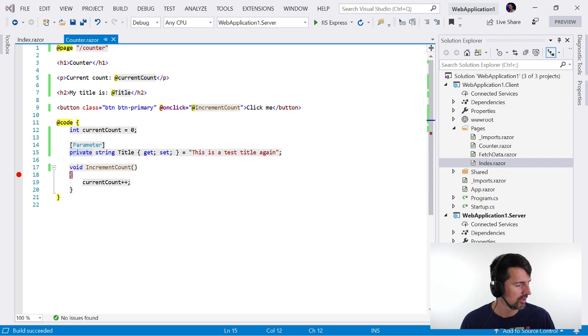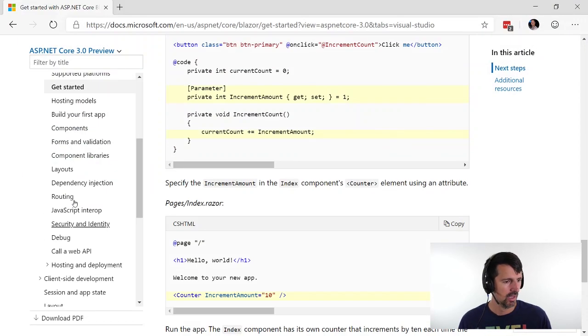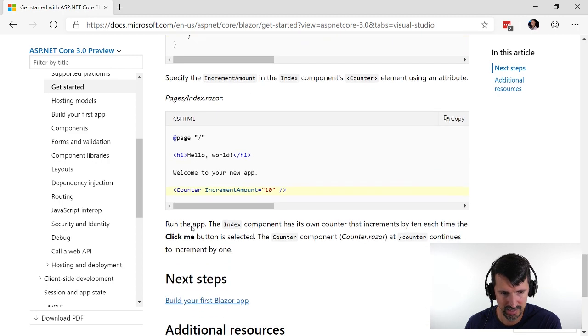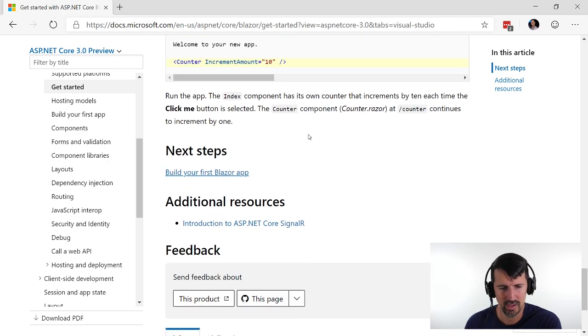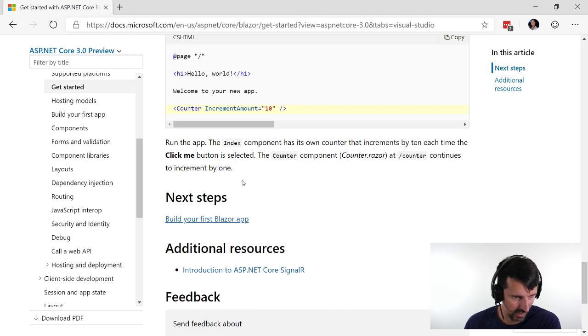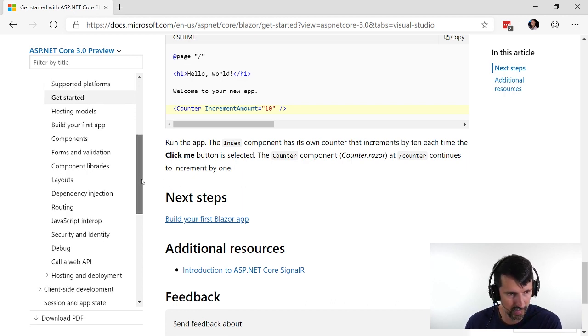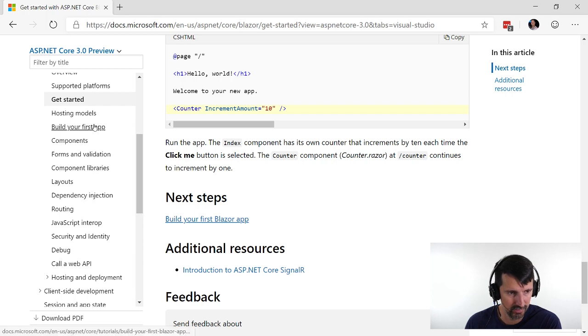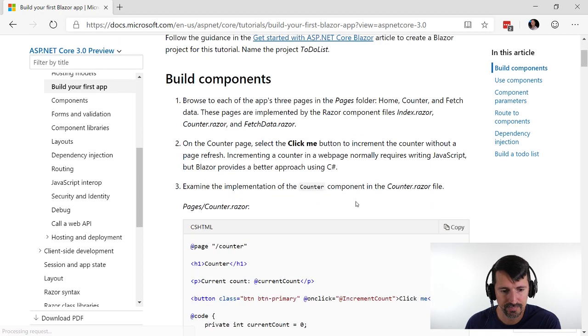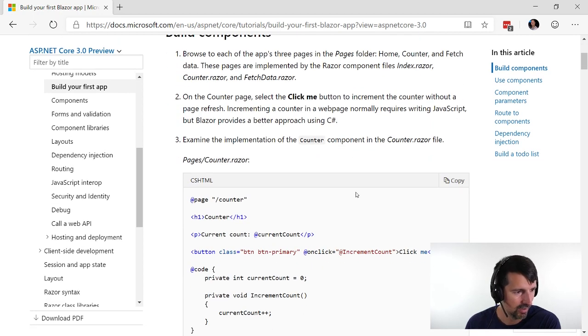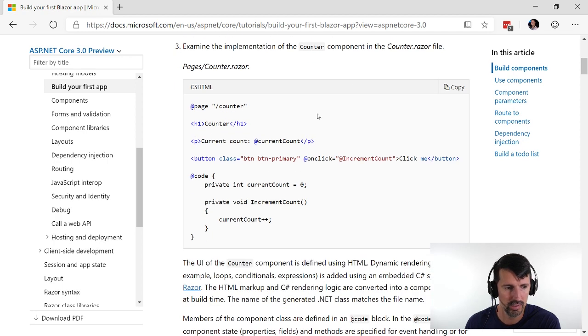You know what? Let's look at the instructions here, and let's see what it says. Okay, yeah, we did that. Next step. Okay, see, I'm going too fast for this. Let's go to build your first app, or maybe components. What I want to know is, because Carl is telling me code behind or view model.